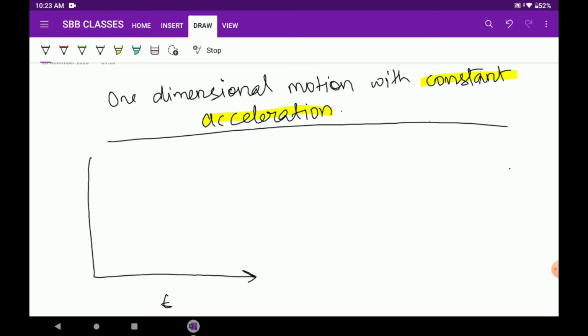Let this be the time, this be the acceleration, and this is the zero of the graph. Suppose that a car is accelerating at 2 units, let's say meter per second square, and this is time in seconds. Acceleration is always in meter per second square. So this is a constant acceleration graph. You can see that this line is parallel to the time axis, the x-axis, and hence there is no change with time. At every interval of time the acceleration is the same.